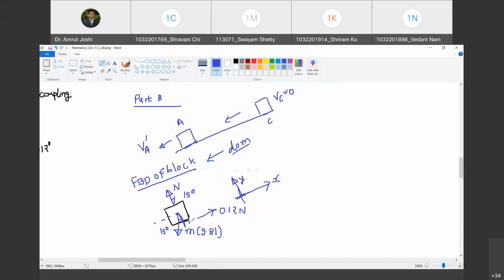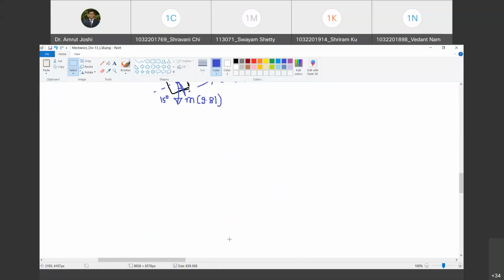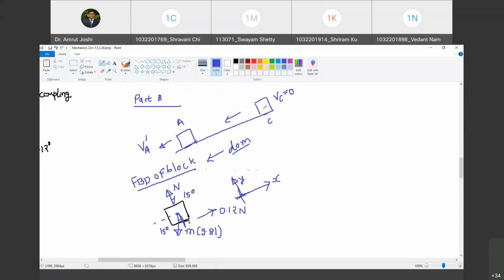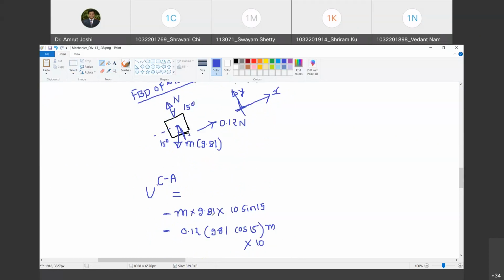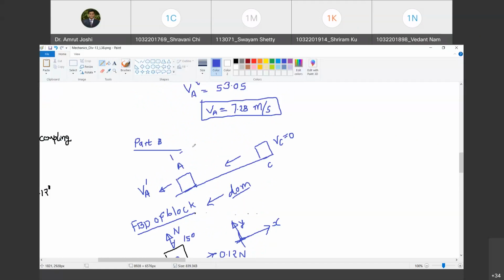Happy? Yes, sir. So we are again going to apply the same principle. So I am going to write down the work done, but now I am going to write down the work done as the block moves from C to A. Happy? Yes, sir. So instead of A to C, I am going to call it as C to A. Then what is the work done by mg? Work done by mg will be m into 9.81 into 10 sine 15 because this distance is 10. Yes, sir. Happy?